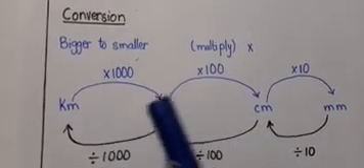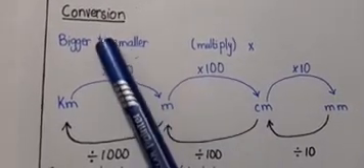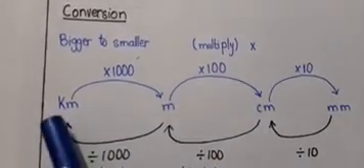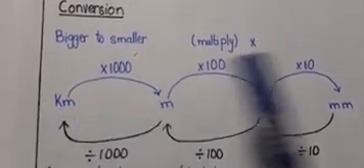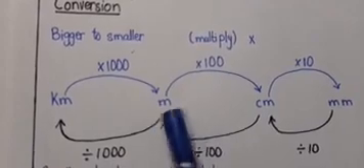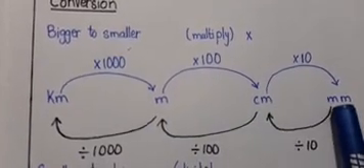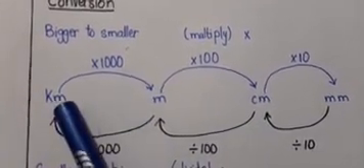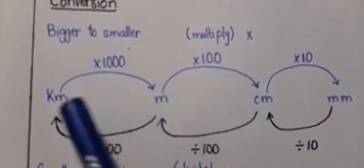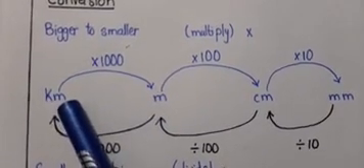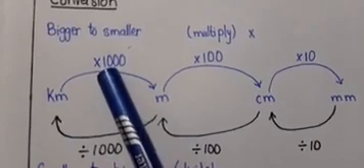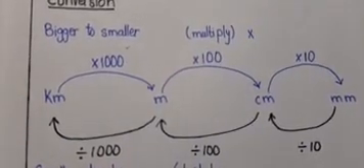So boys, we are talking about length and we have to know the conversion of length. The biggest unit of length is kilometer. After that is meter, then centimeter and then millimeter. I have told you 1 kilometer has 1000 meters. So when we are asked to change kilometer into meters, we have to multiply it with 1000.